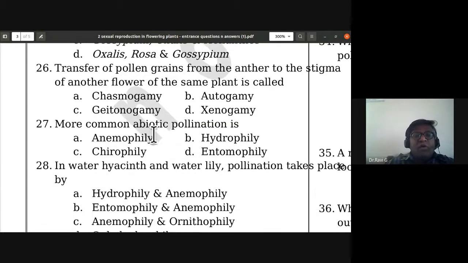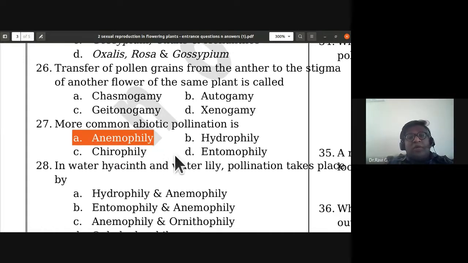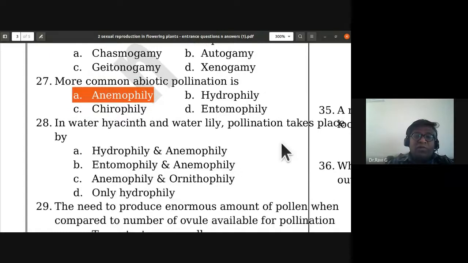The more common abiotic pollination is anemophily. Wind pollination is the more common abiotic pollination. Hydrophily is water pollination, but lesser. Chiropterophily is bat pollination. Entomophily is insect pollination.